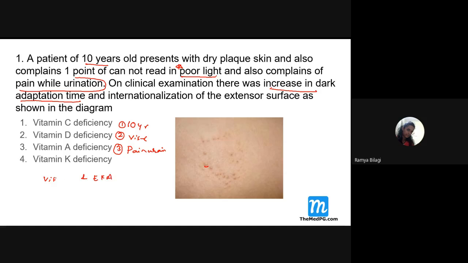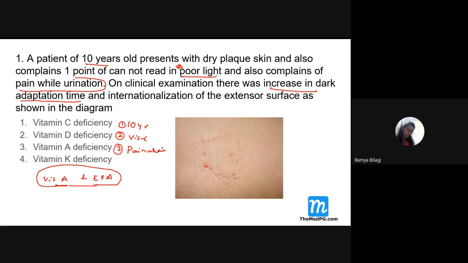The clinical features of these two mimic each other, where we can see phrenoderma or follicular hyperkeratosis. This is hyperkeratosis.